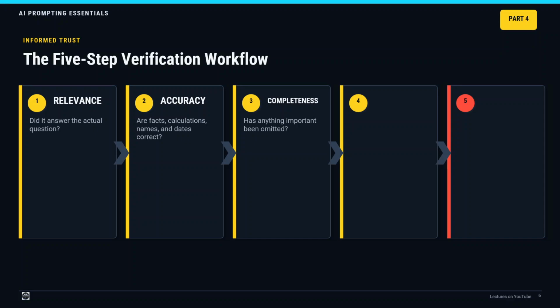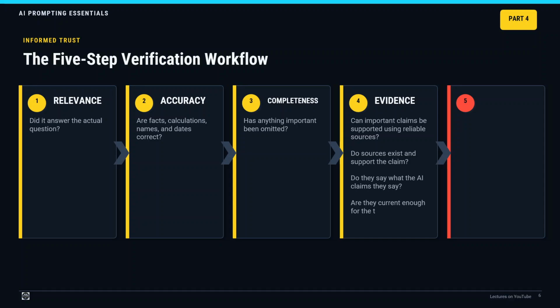Check whether the answer covers all parts of the request, including limitations, risks, exceptions, or required evidence. 4. Evidence. Can important claims be supported using reliable sources? Do cited references actually exist? Do they say what the AI claims they say? Are they current enough for the task? 5. Human judgment. Does the answer make sense in your actual situation? Does it conflict with professional experience, regulations, known constraints, or common sense? Only after these checks should an important AI-generated output be relied upon.